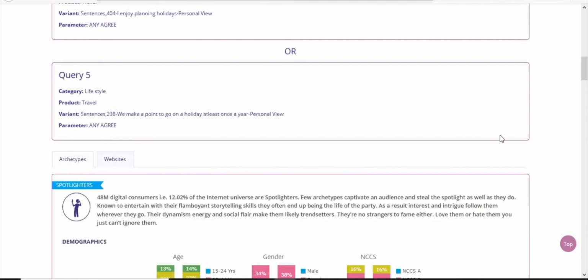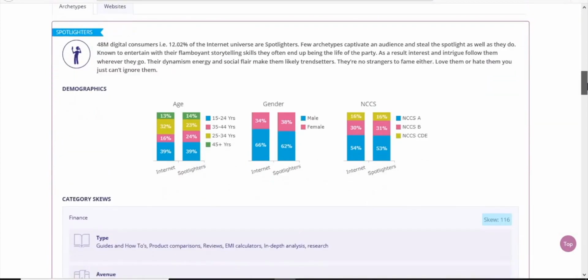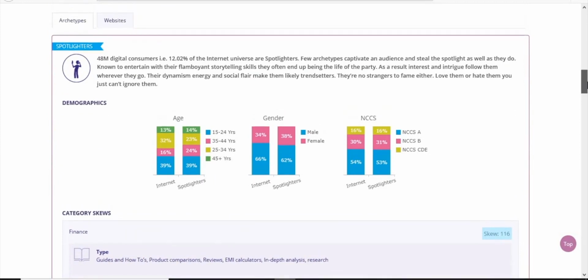In conclusion, Consumer IQ is a must-have tool that makes creative and media planning scientific and research-based. It empowers you to target audience mindsets, know their category affinities, and the destinations they are most likely to frequent. So, you can deliver differentiated creatives to the same target group with better resonance and eventually better ROI.